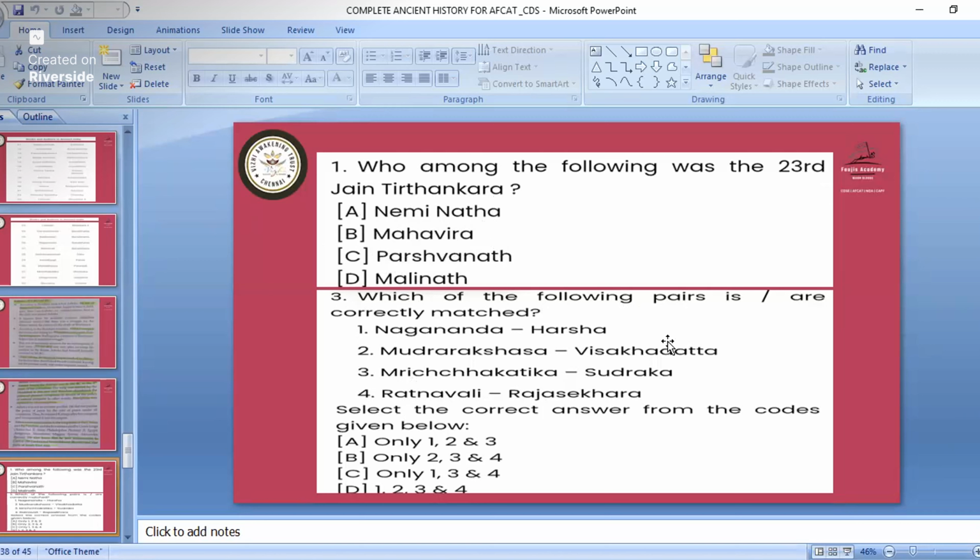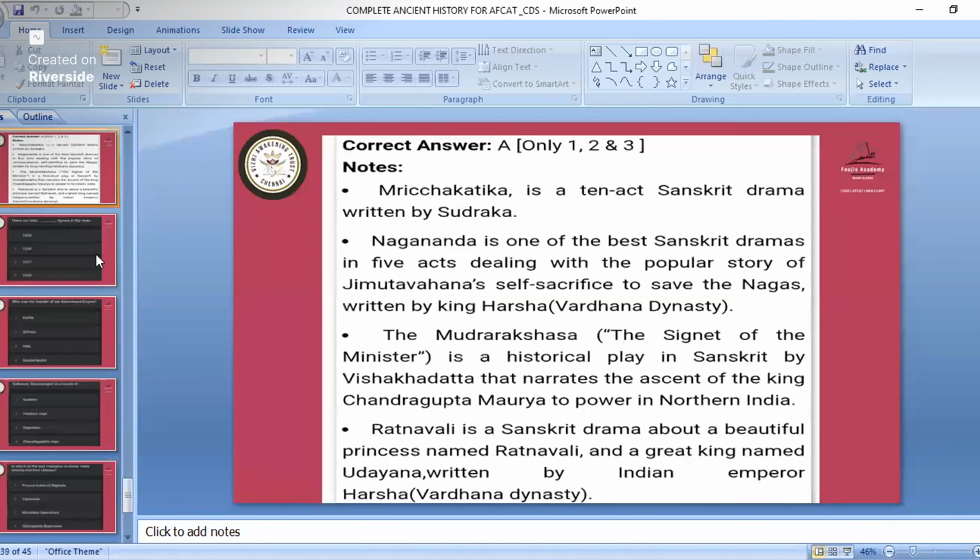Which of the following pairs are correctly matched? In this, all these books and authors might come for matching, or they might ask a type question also. Ratnavali was written by Harshvardhan, and in his ruling time, Banabhatta was the court poet. Nagananda was written by Harsha, Mudrarakshasa was written by Visakhadatta, Mrichchhakatika was written by Sudraka, and Ratnavali by Harshvardhan. So this is correctly mentioned. Any doubt? Okay, now see the answer.